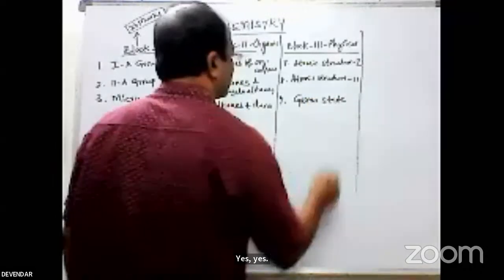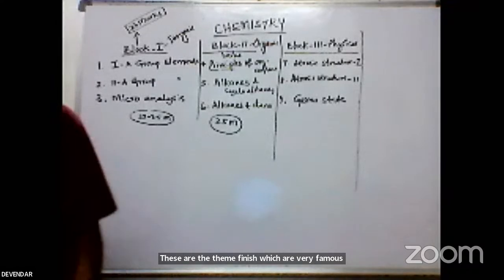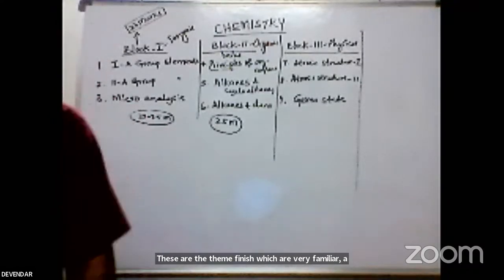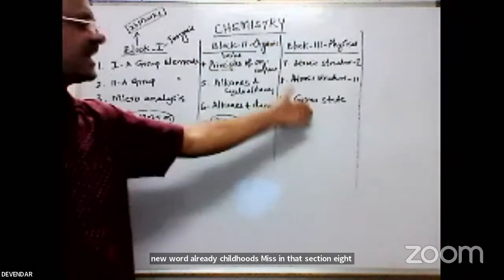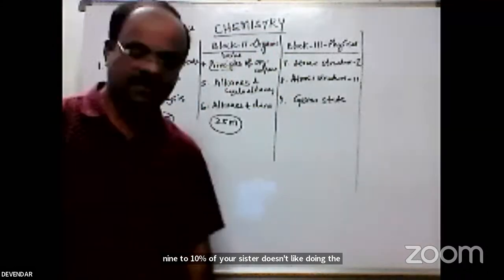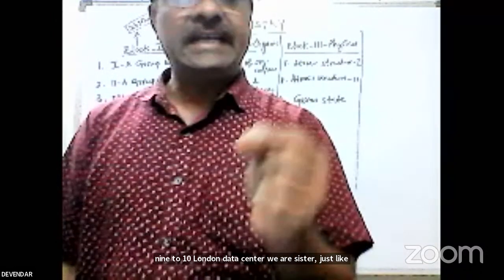These are the 3 units which are very familiar from your childhood. In school, in 8th, 9th, 10th, you learned atomic structure and the gaseous state. Just now I told what atomic structure means. What is an atom? According to John Dalton's theory, it is an indivisible particle.